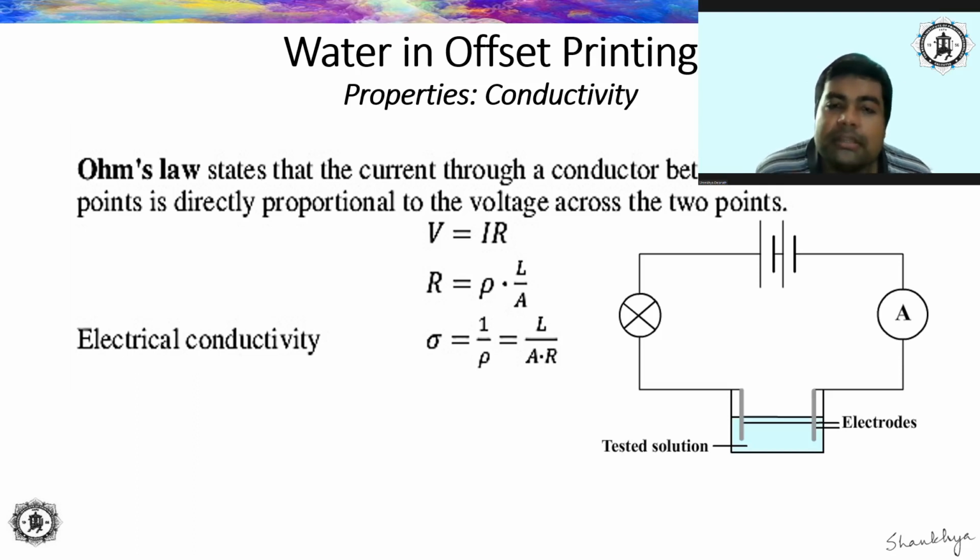Now, in the previous lecture on pH, we saw the effect of pH on various materials. So there we saw the effect of pH on paper and fountain solution and photographic film development bath and fixing bath and all this, and also light sensitive coatings and ink adhesives, etc. In this lecture, we will be talking about the conductivity and the effect of conductivity on the water that we are using in the fountain solution.